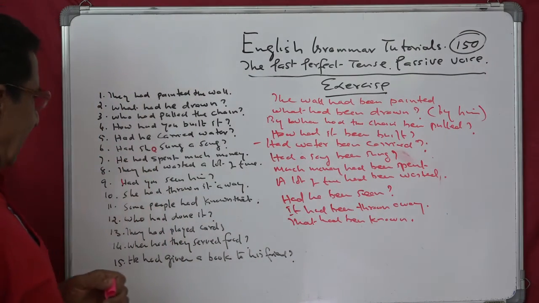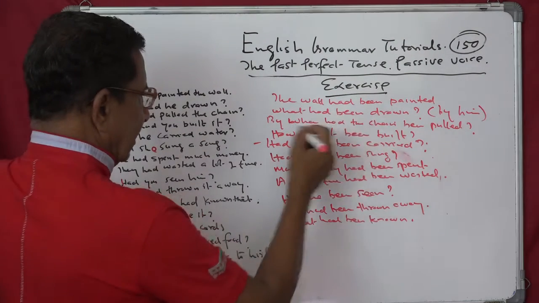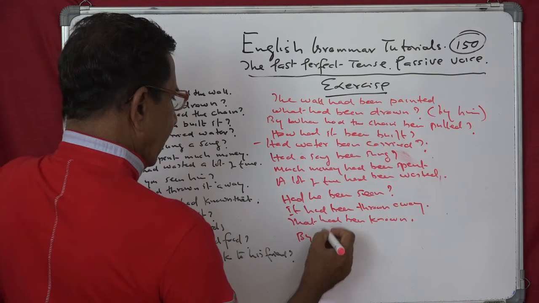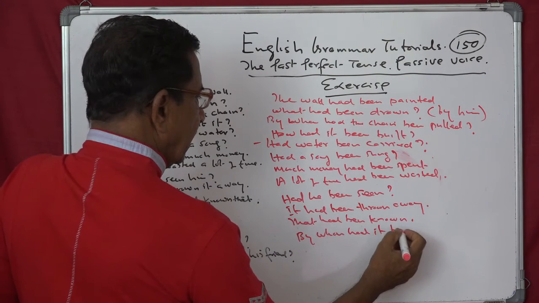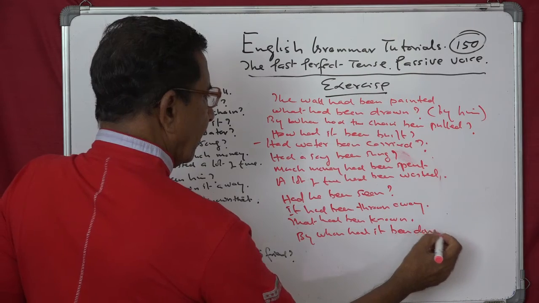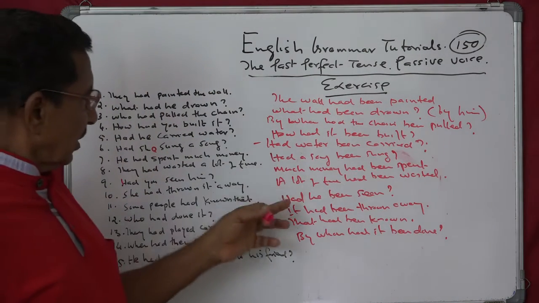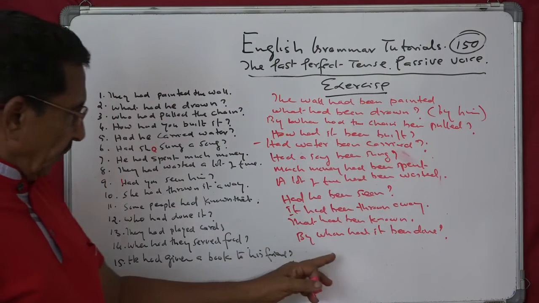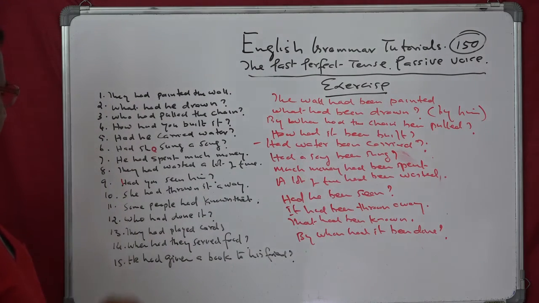Okay. And next, who had done it? You have a similar thing, had done. By whom had it been done? Similar one we saw now. Here there is another. By whom had the chain been pulled? By whom had it been done? Yes, very good. Who had done it?